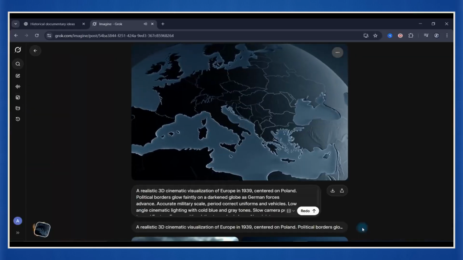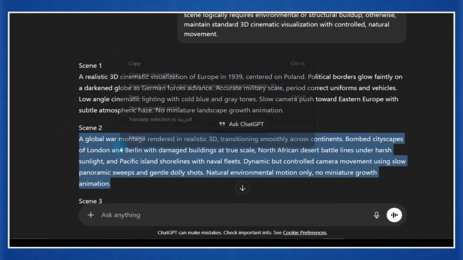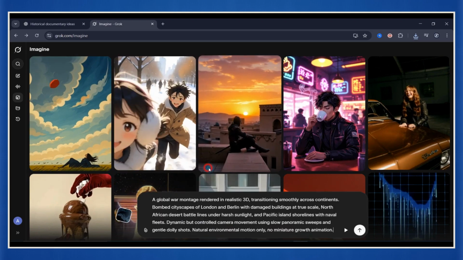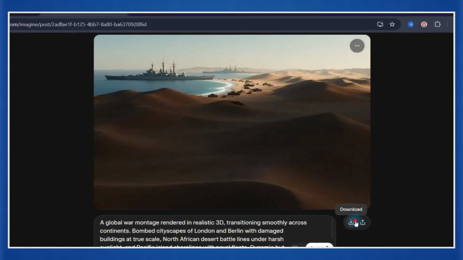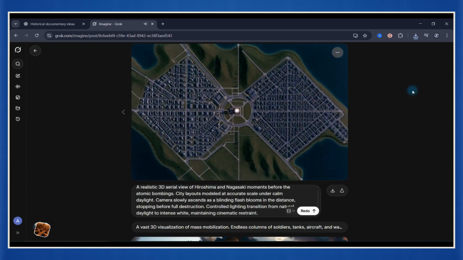In seconds, your first cinematic scene is ready. Download it. Repeat the same process for every scene. Copy the next scene prompt from ChatGPT, paste it into Grok, generate, and download. Scene by scene, you will build all the visuals for your mini documentary completely free.